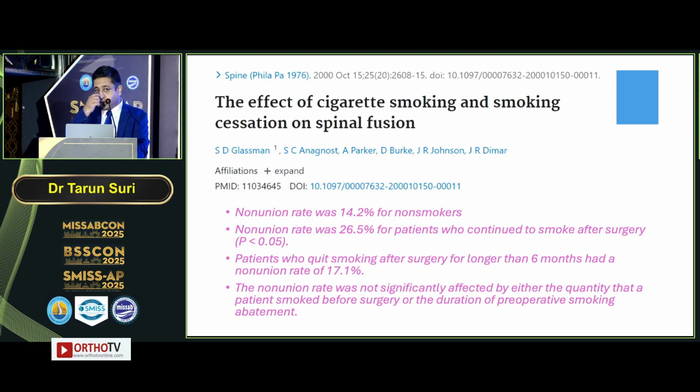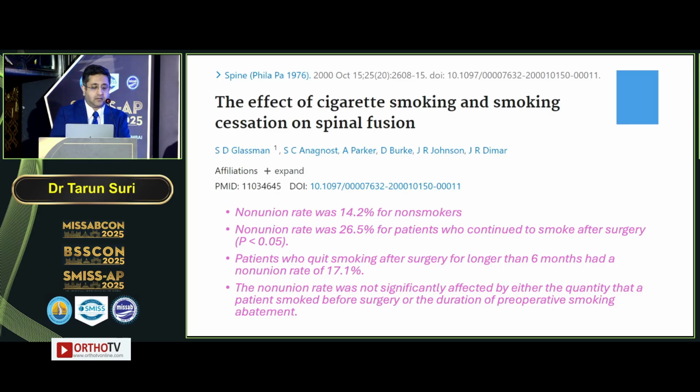So what I follow in my practice, and what the literature also supports, is a minimum of 3 to 4 weeks of smoking cessation for an elective fusion surgery before I take up the patient. It helps in two things. It slightly improves the microvascularity at the fusion bed, and it also gives me a feeling of how committed a patient is towards smoking cessation in the post-operative period.